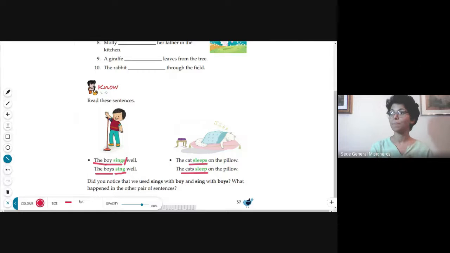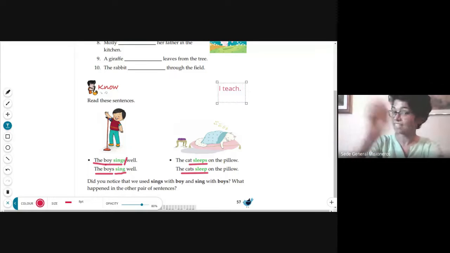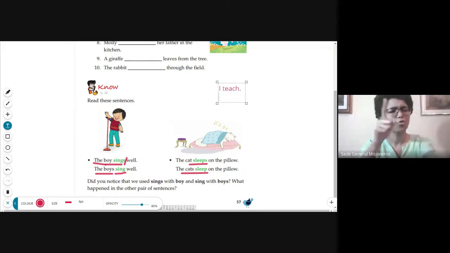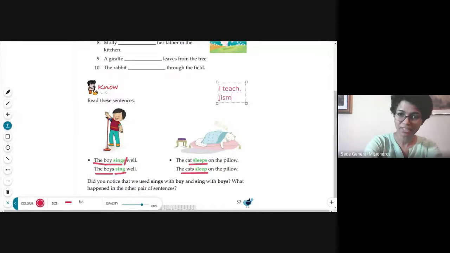For example, now I'm teaching you. When I say I teach, I don't put S. I don't say I teaches. Instead, if your mother is speaking about me, how does she say? Let us put my name: Jismi teaches. Here we put es.